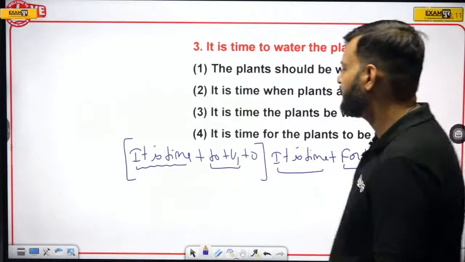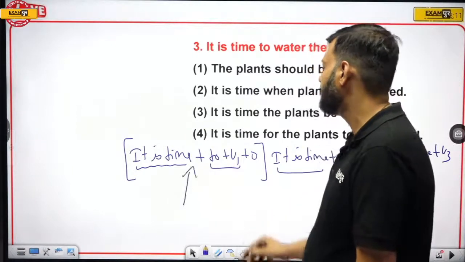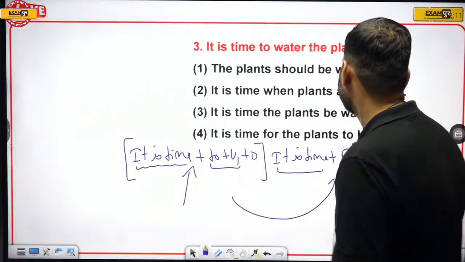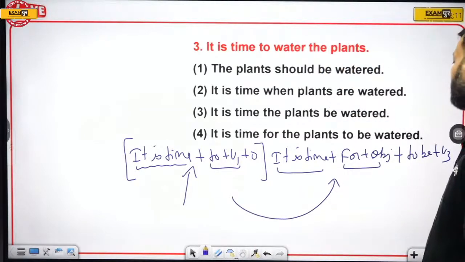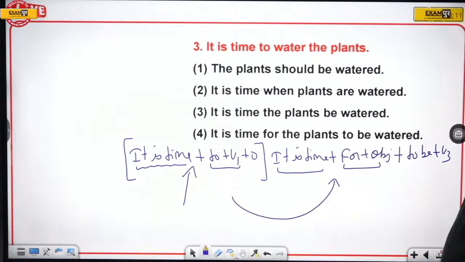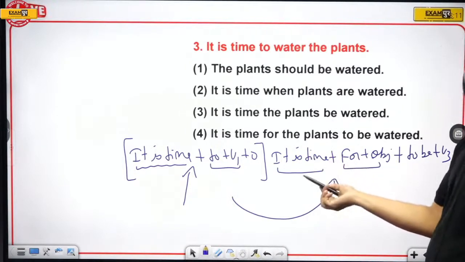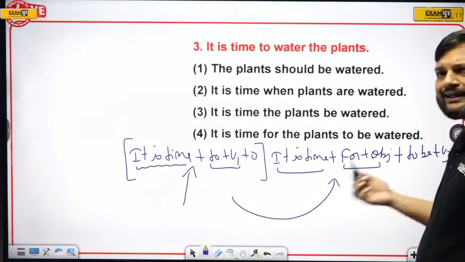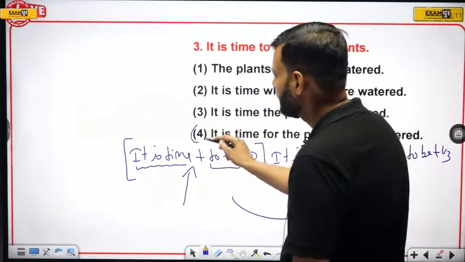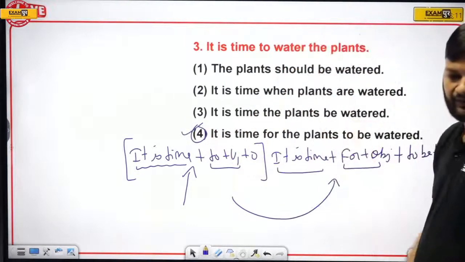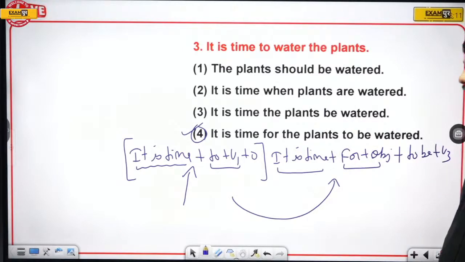So if a sentence has this structure, its passive must have this one. Since we know the structure, we can easily find out that the answer is option number 4.